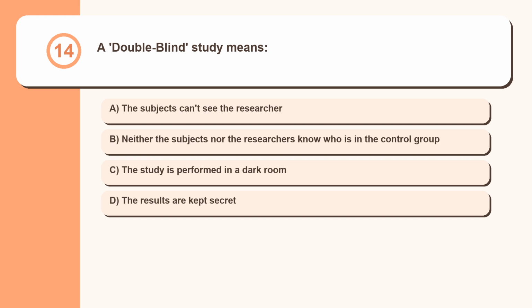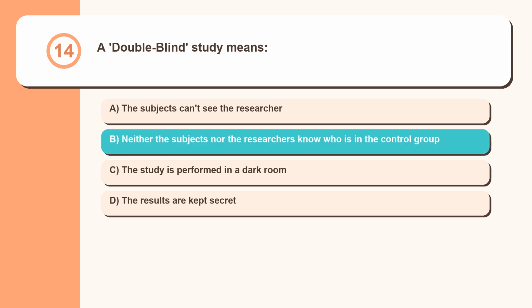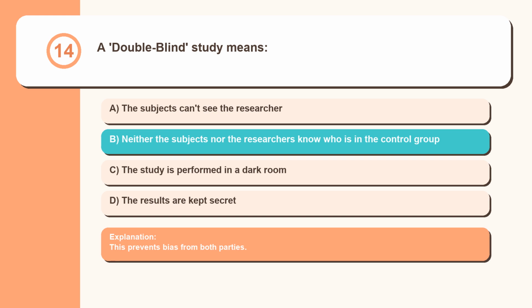Question 14. A double-blind study means: the subjects can't see the researcher; neither the subjects nor the researchers know who is in the control group; the study is performed in a dark room; the results are kept secret. This prevents bias from both parties.